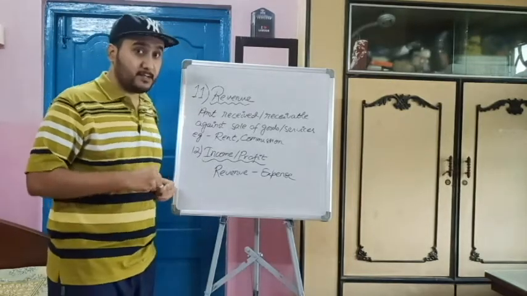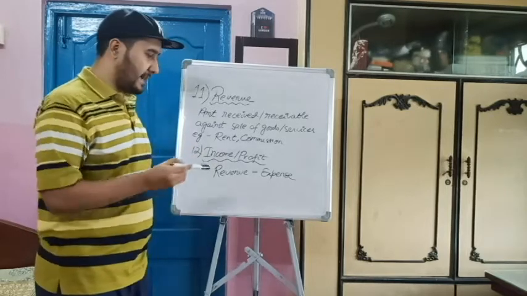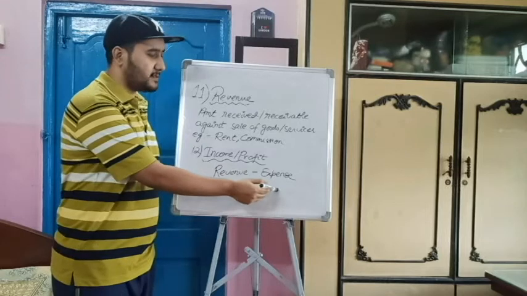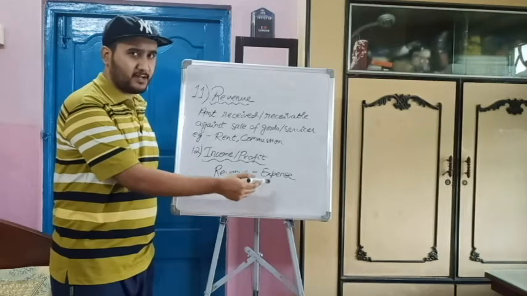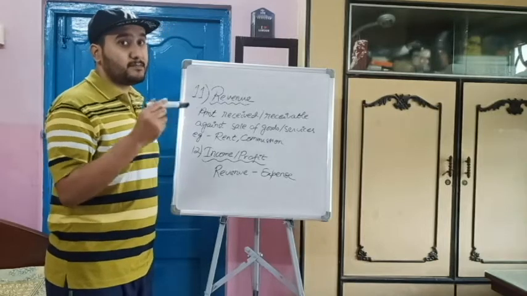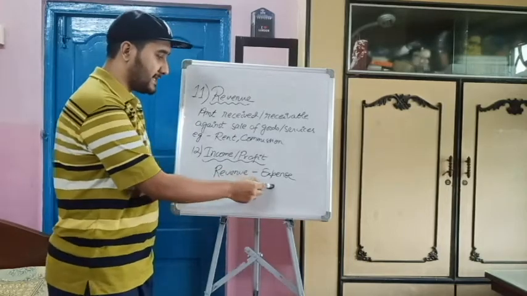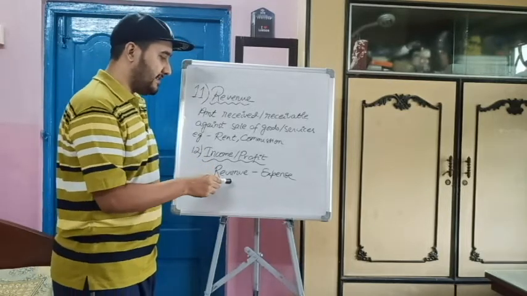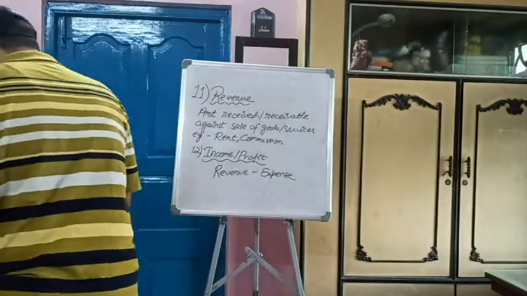So what is profit? Now again back to the same term. Income and profit are the same thing. And what is that? That is the difference between the revenue minus the expenses. That means cost price plus direct expenses plus purchases minus closing stock. That was cost of goods sold. And gross profit equals sales minus cost of goods sold. Fine. Those are expenses. Expenses are of various types, as we have discussed there. Direct expenses, indirect expenses. And revenue minus those expenses is the income or profit. Fine. Next is